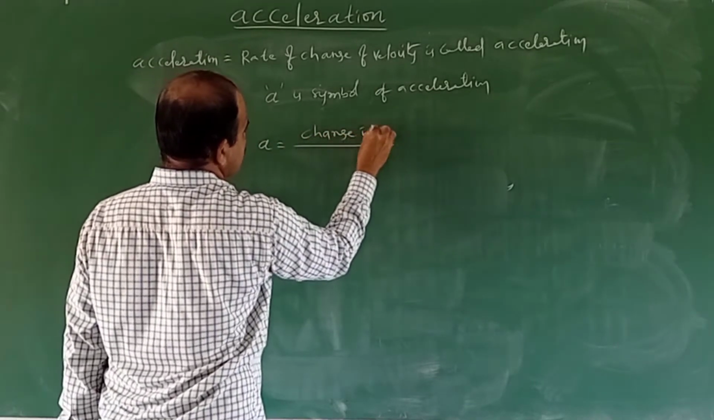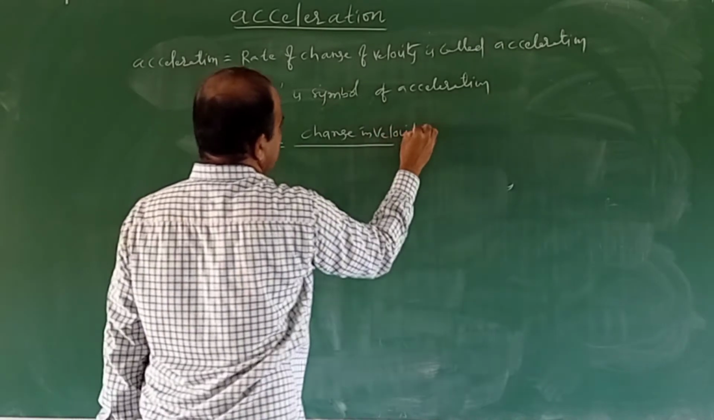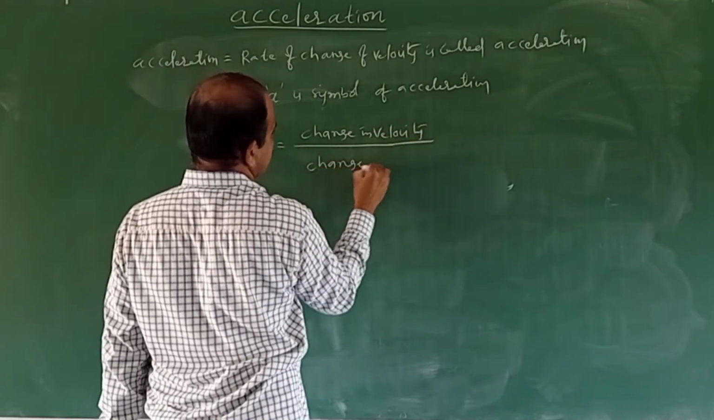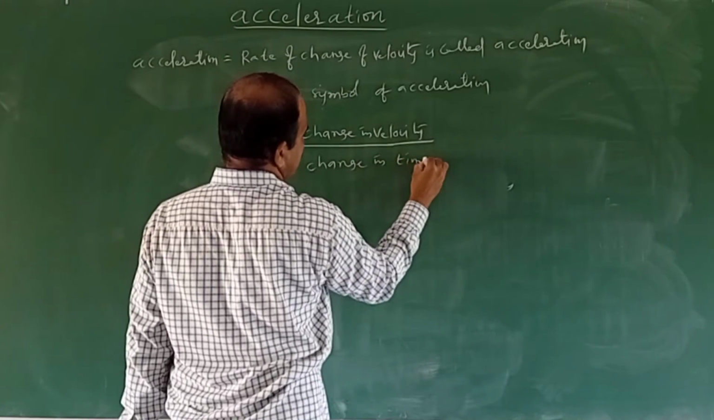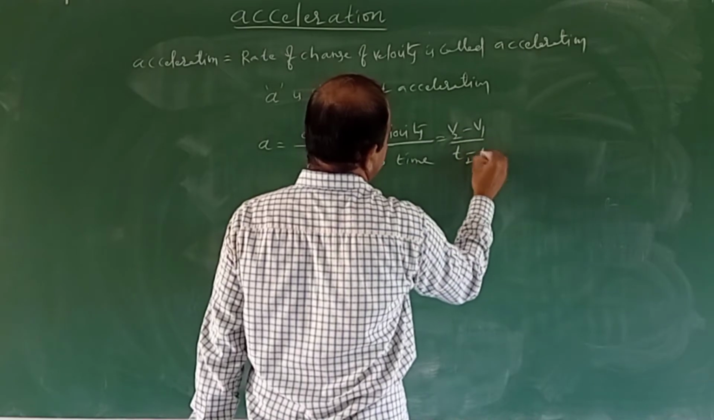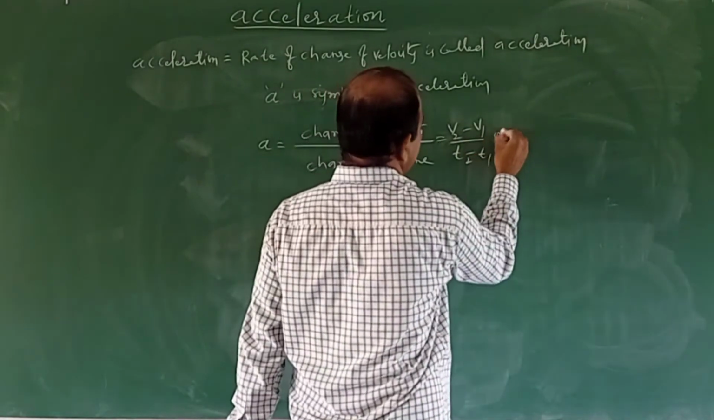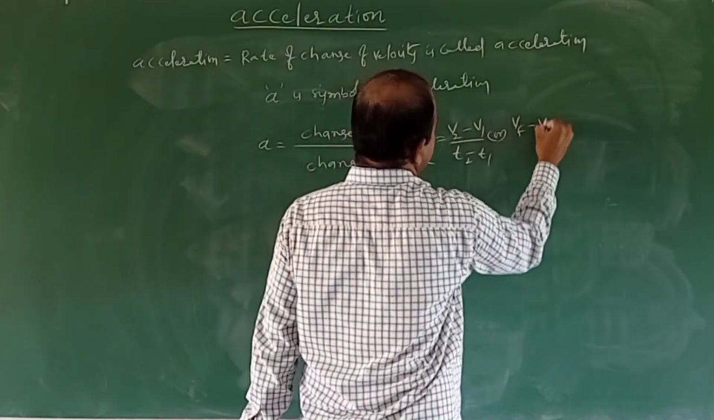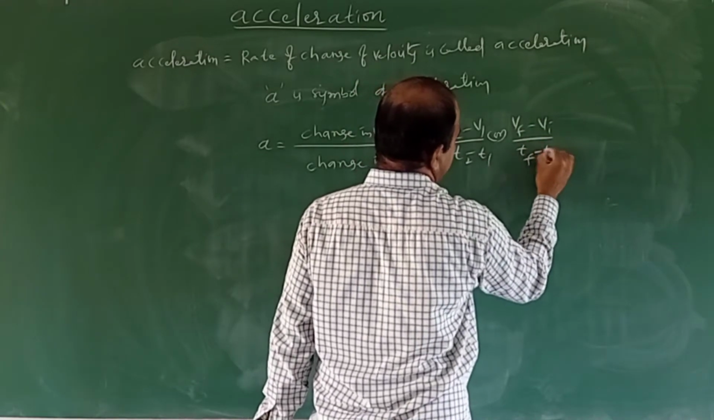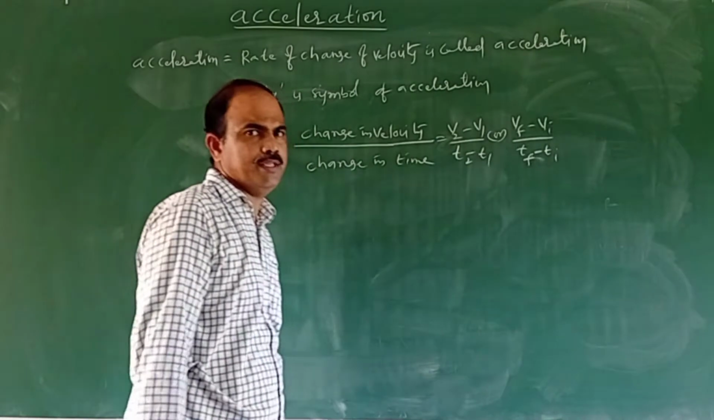Change in velocity by change in time, which is v2 minus v1 by t2 minus t1, or final velocity minus initial velocity by t2 minus t1, that is, final time minus initial time.